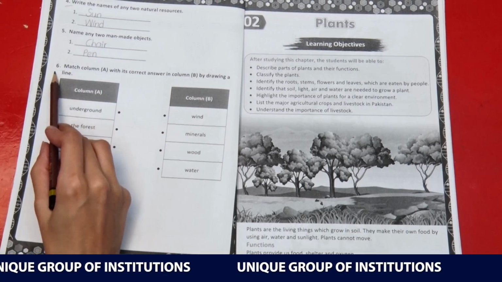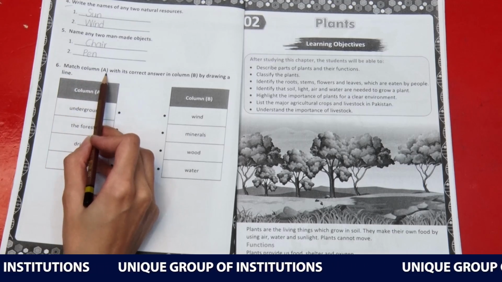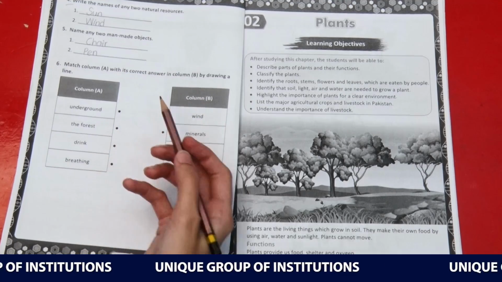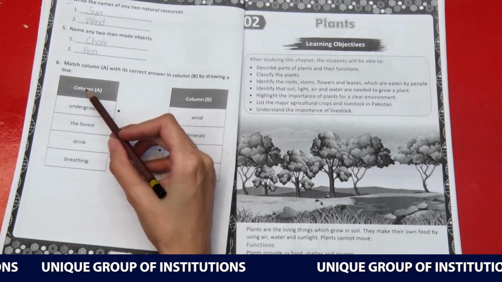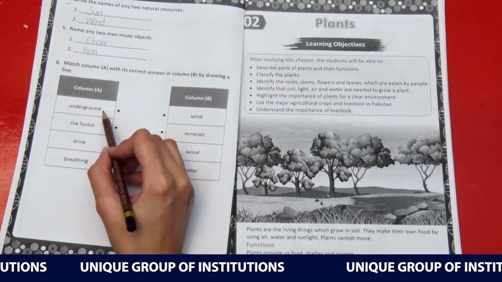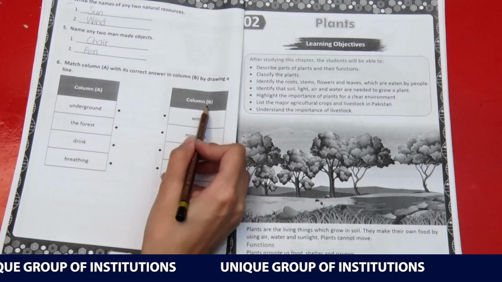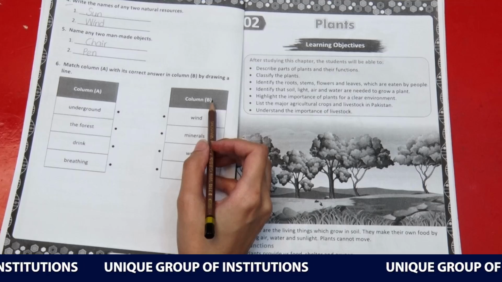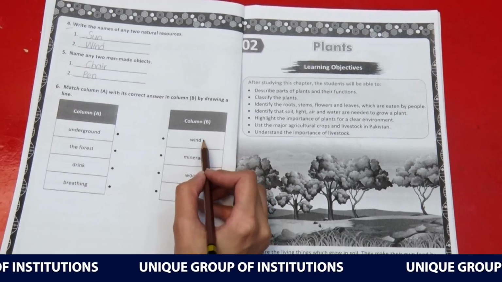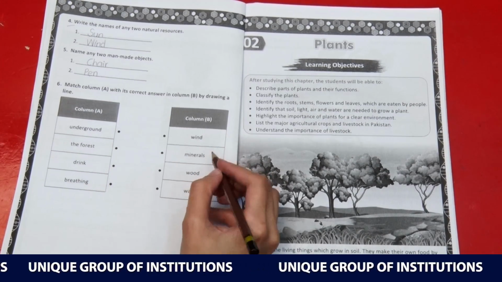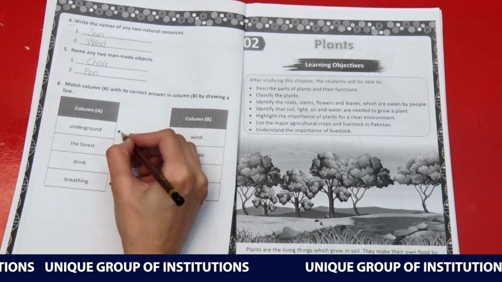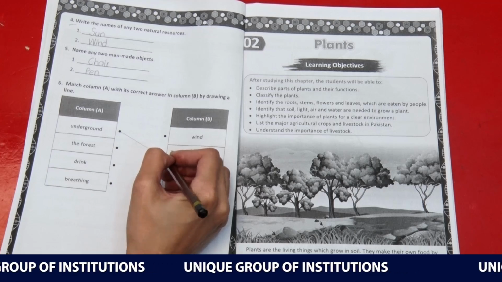Now moving on to question number 6. Match column A with its correct answer in column B by drawing a line. Here you can use column A and column B to match the options. The first option is underground. Moving on to column B, we will see which thing is present inside the earth. Underground means inside the earth. So wind, no. Minerals, yes. Wood, no. Water, no. So we will match the very first one with the second option of column B.